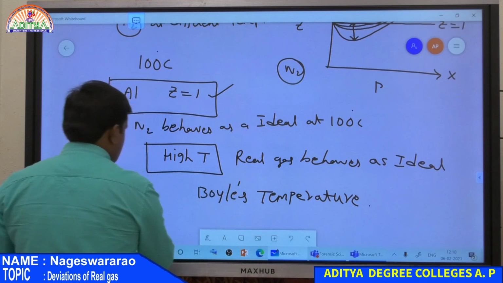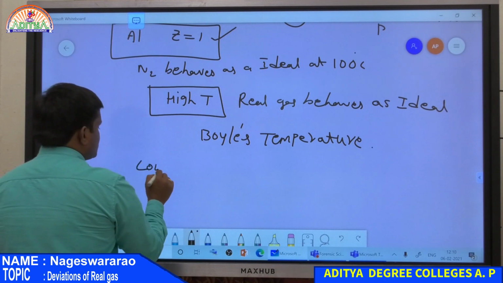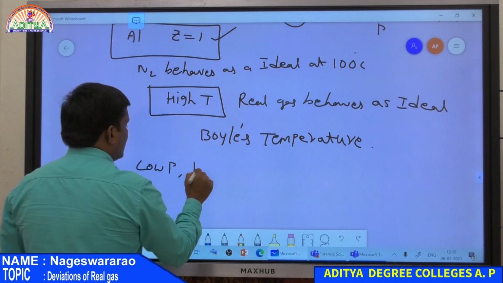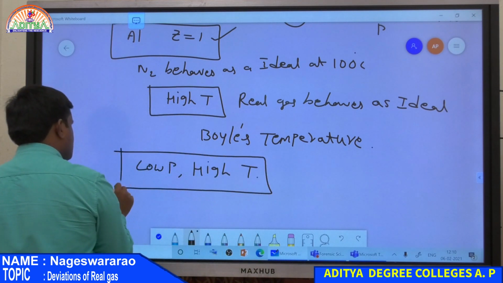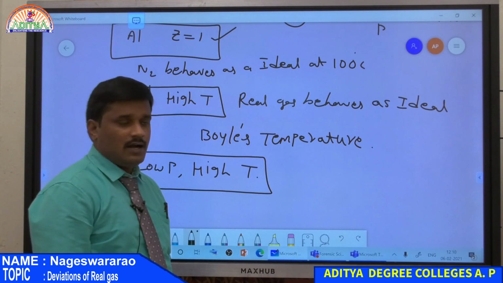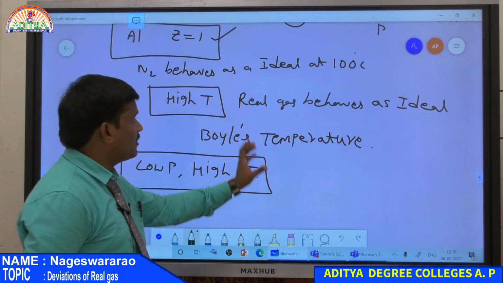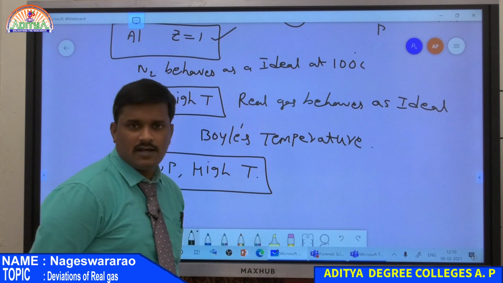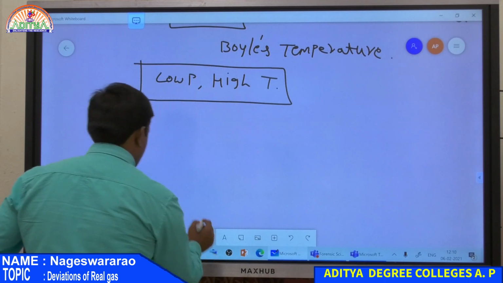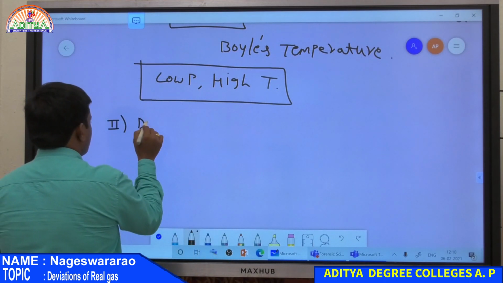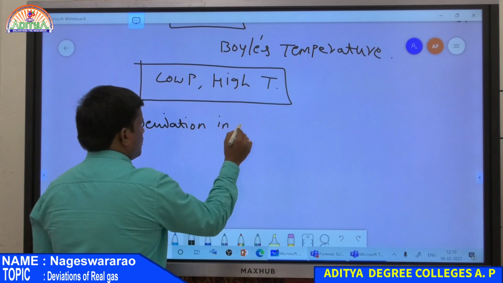So a real gas only behaves as ideal under two conditions. The first graph explains the low pressure condition and the second graph explains the high temperature condition. These are the conditions for a real gas to behave as ideal, and this is the deviation of real gases in Boyle's law. So this is all about deviation of real gas in Boyle's law. Now the second one. What is the second one? Deviation in Charles law.